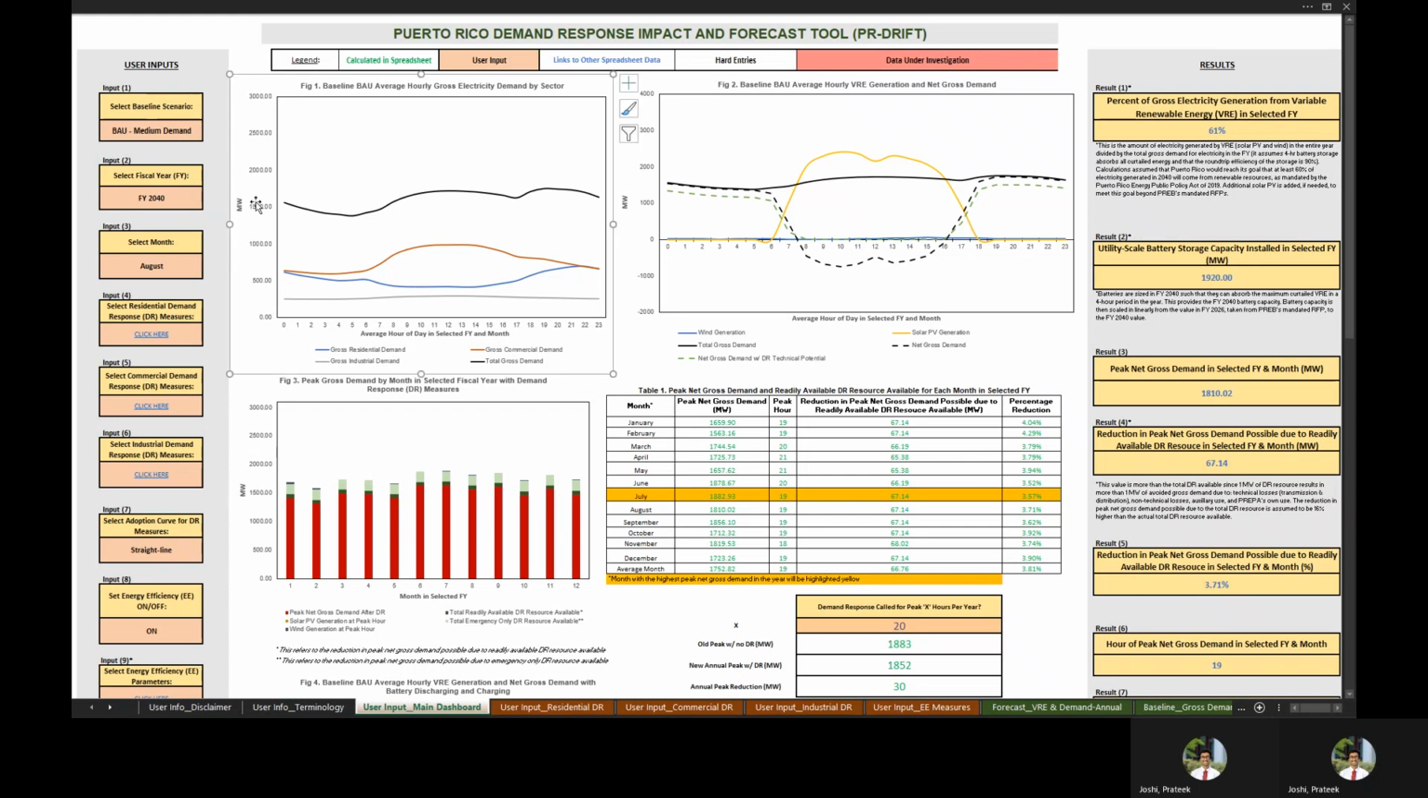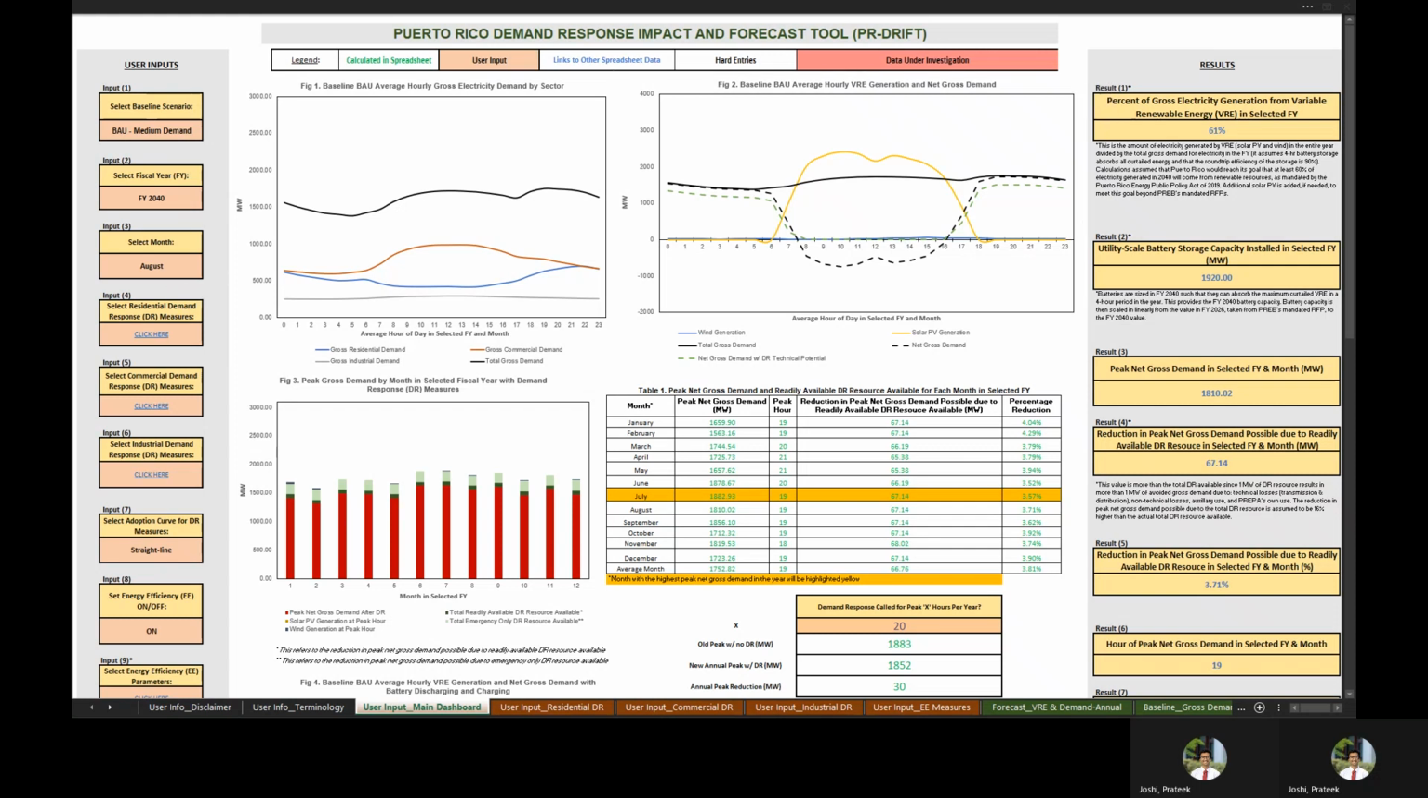The load profiles shown here in Figure 1 for the residential, commercial, and industrial sector are based on PREPA-provided data from 2016 and 2017 and scaled according to the projections in the IRP. Figure 2 shows the net load profile for each hour on an average day in the selected fiscal year and month, along with projected solar and wind generation based on RFP schedules and Act 17 goals.